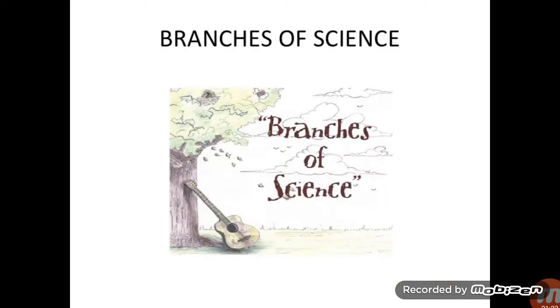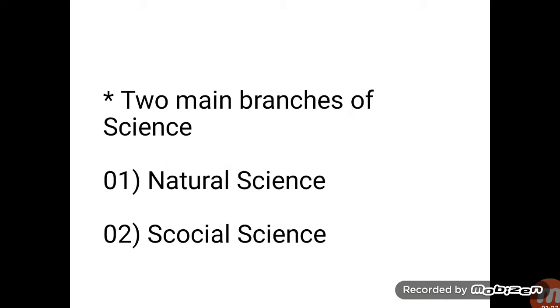So branches of science. Science is divided into two main branches, natural science and social science. In natural science, we study natural phenomena in detail. In social science, we study about individuals and society and how individuals affect society.